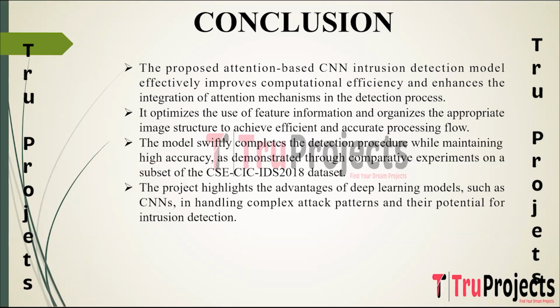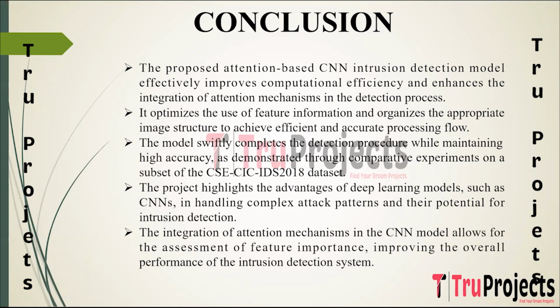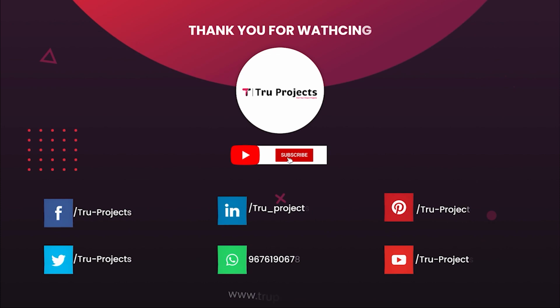The project emphasizes the robustness of deep learning models, particularly CNN, in handling complex attack patterns prevalent in network data. CNN, known for their ability to capture intricate patterns, are highlighted for their potential in effectively detecting and mitigating network intrusions. Integrating attention mechanism within the CNN model enables the assessment of feature importance. By assessing feature importance, the model enhances its overall performance in intrusion detection by focusing on critical features, thereby improving accuracy and effectiveness.